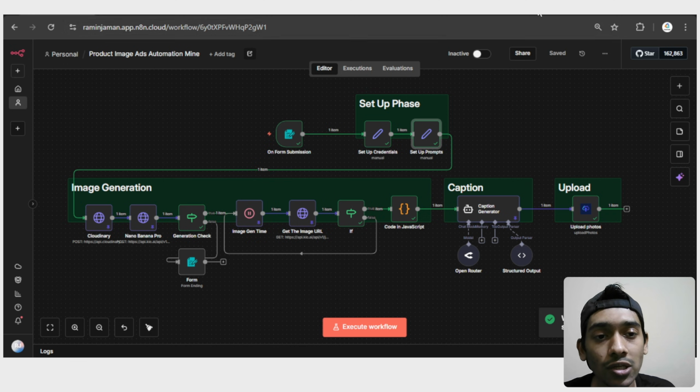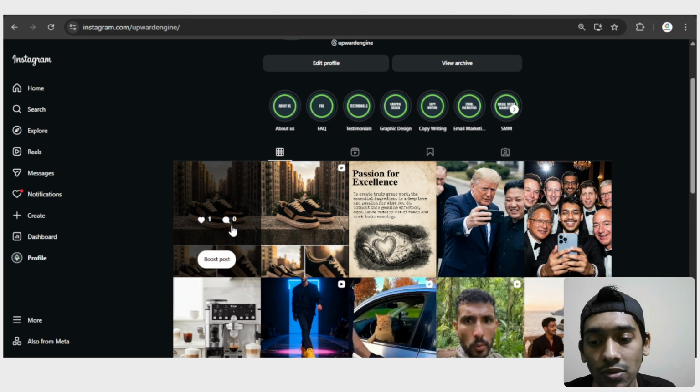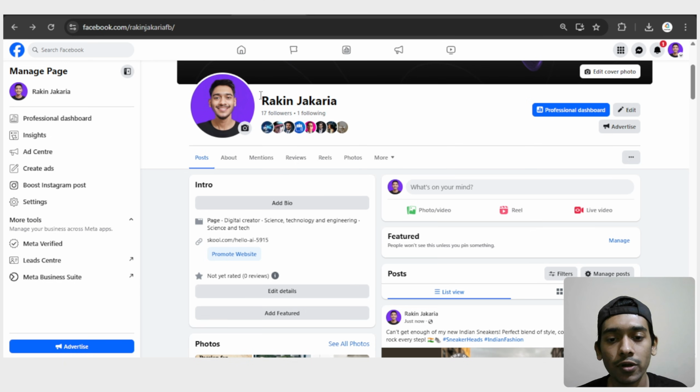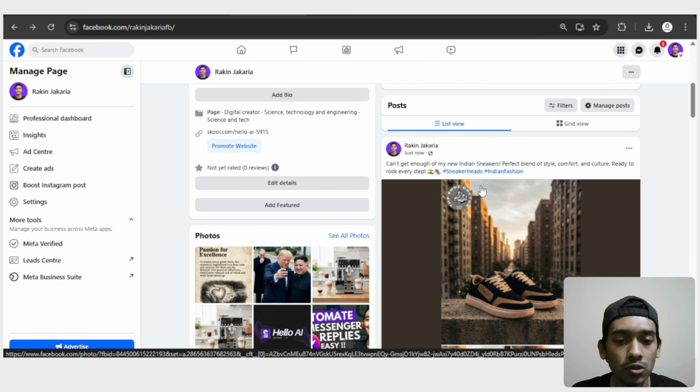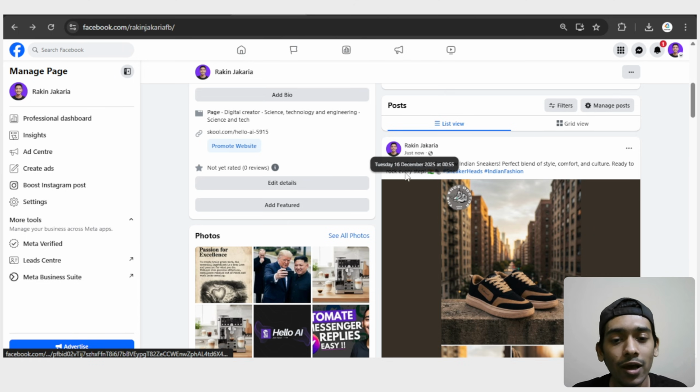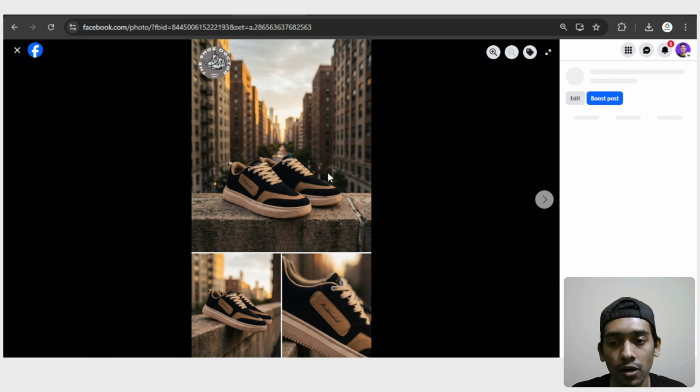So if I go to my Instagram at first, you can see there's an image just now uploaded, which is really cool. I can see right now I'm on Facebook, and the just-now generated image has been uploaded, which, as you can see, is saying just now, and here's a caption. And yeah, that's really cool.